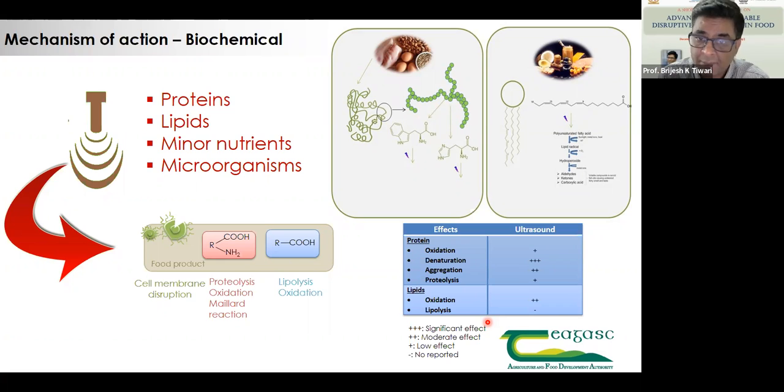Similarly for the lipids. When ultrasonic is used for extraction of oil, for instance, when we were doing supercritical fluid extraction and oil extraction, we did not see any lipid oxidation or lipolysis. Whereas when we give only ultrasound treatment to oil, it can lead to lipolysis, depending upon the presence of other lipids, the water fraction or other compounds. So it is again quite a complex mechanism.